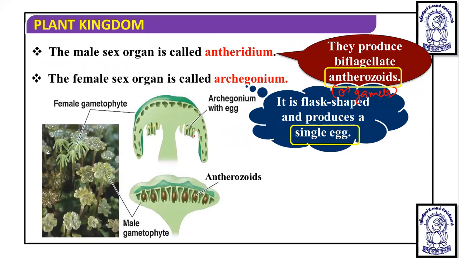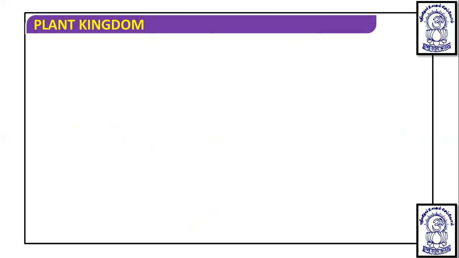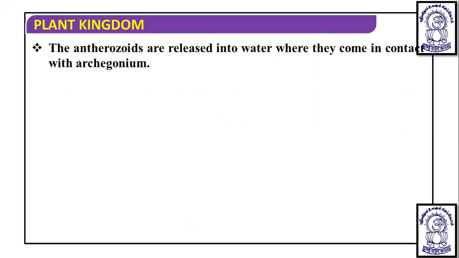And here it is a male gametophyte, and in the male gametophyte you can see the antherozoids. This is a female gametophyte, and the hanging archegonia you can see here. This is the diagram of Marchantia. I am just briefing you with the bryophytes. We are going to discuss the life cycle.